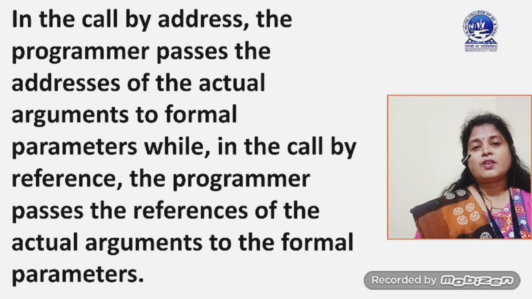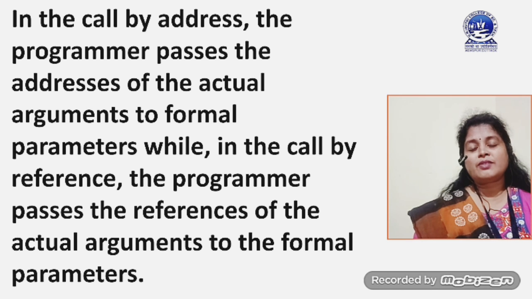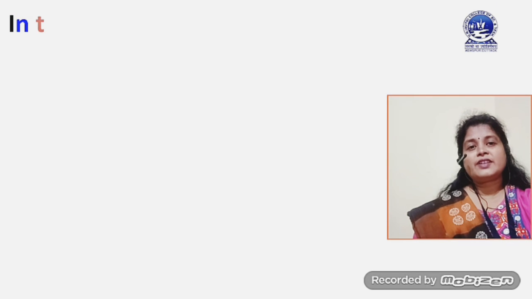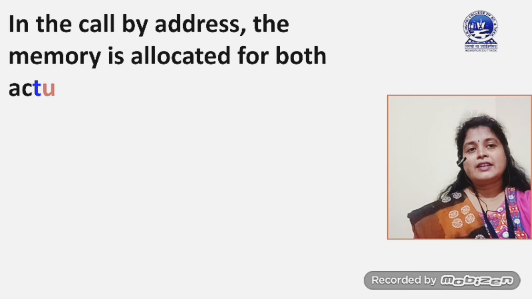But in case of call by reference, you are not passing the value, you are not passing the address, you are just passing the reference. Reference means that it is not taking any extra memory location, it is using the same memory location with a different name.